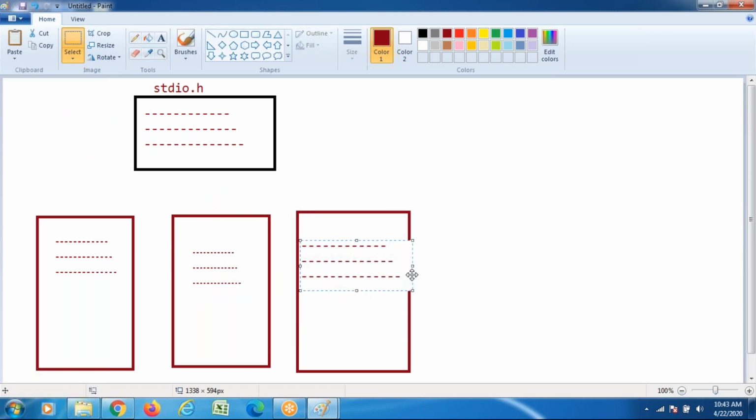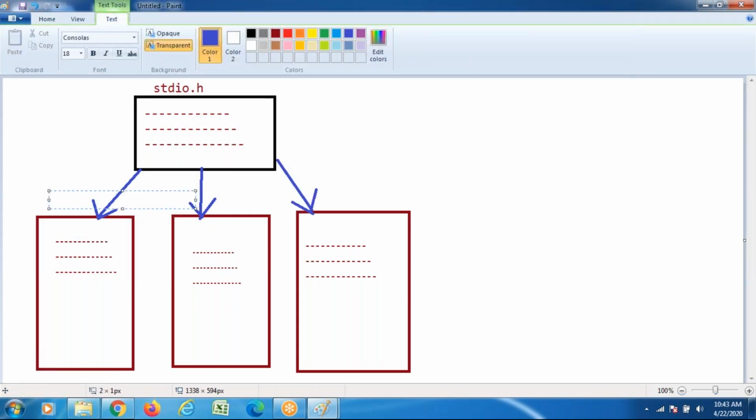The header file is stored with each and every program.